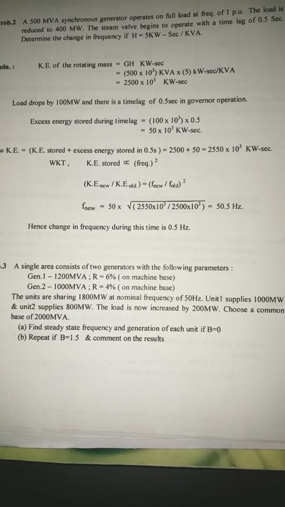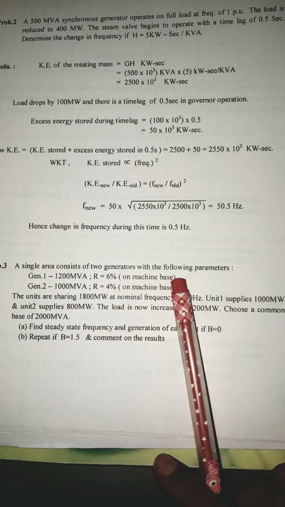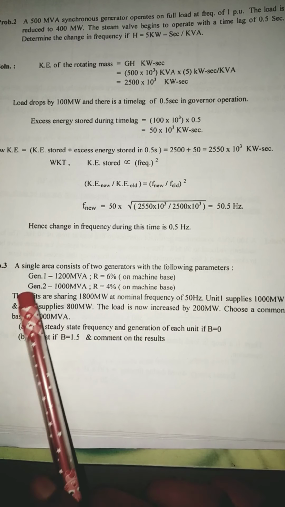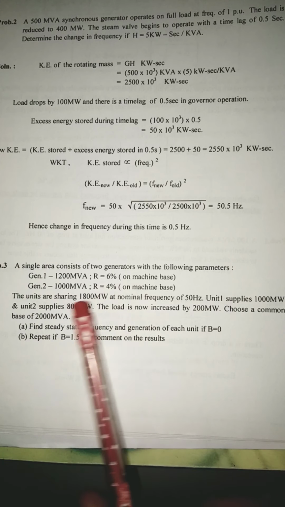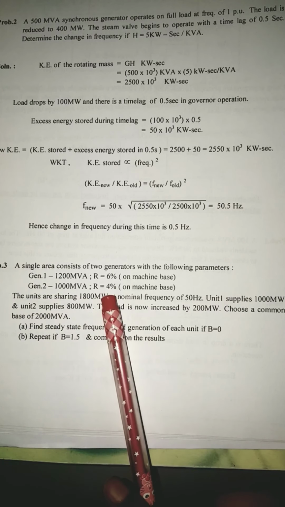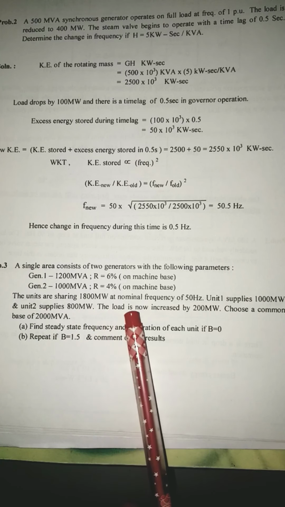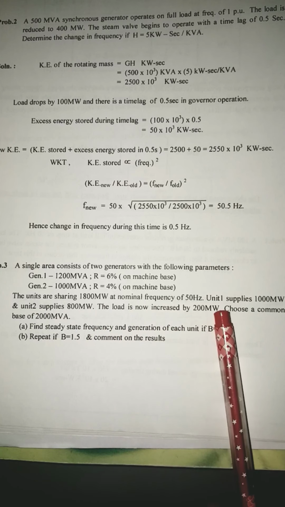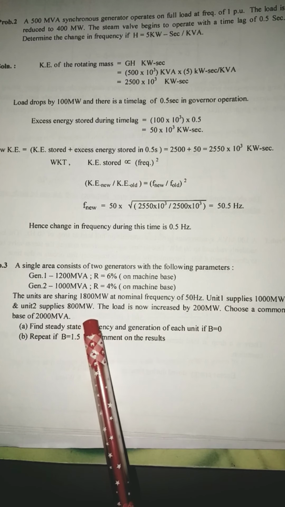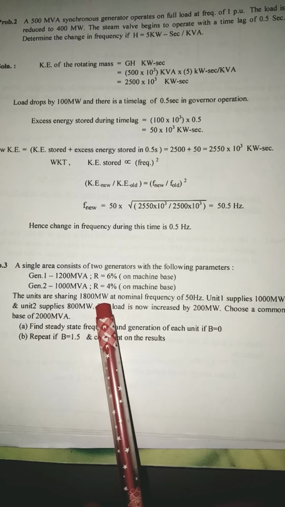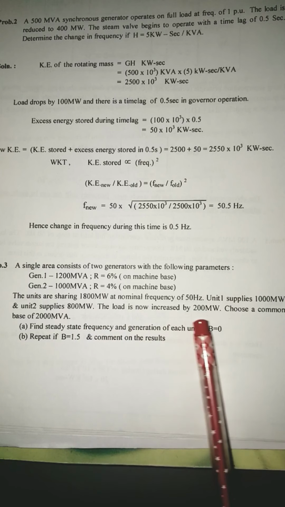Coming to problem number 3, here it says a single area consists of 2 generators with the following parameters. Generator 1 rating is 1200 MVA, regulation is 6% on machine base. Generator 2 is 1000 MVA, regulation 4%. The units are sharing 1800 megawatt at a nominal frequency of 50 Hertz. Unit 1 supplies 1000 megawatt and unit 2 supplies 800 megawatt. So the total demand on the system is 1800, out of which unit 1 is taking 1000, unit 2 is taking 800. The load is now increased by 200 megawatt.